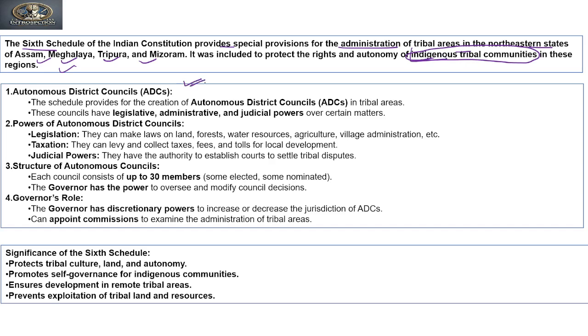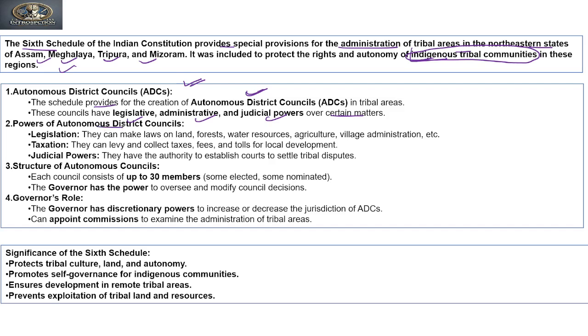So there is an autonomous district council under the sixth schedule. So advisory tribal council in the fifth schedule and autonomous district council in the sixth schedule. The schedule provides for the creation of autonomous district councils in tribal areas. These councils have legislative, administrative and judicial power over certain matters.